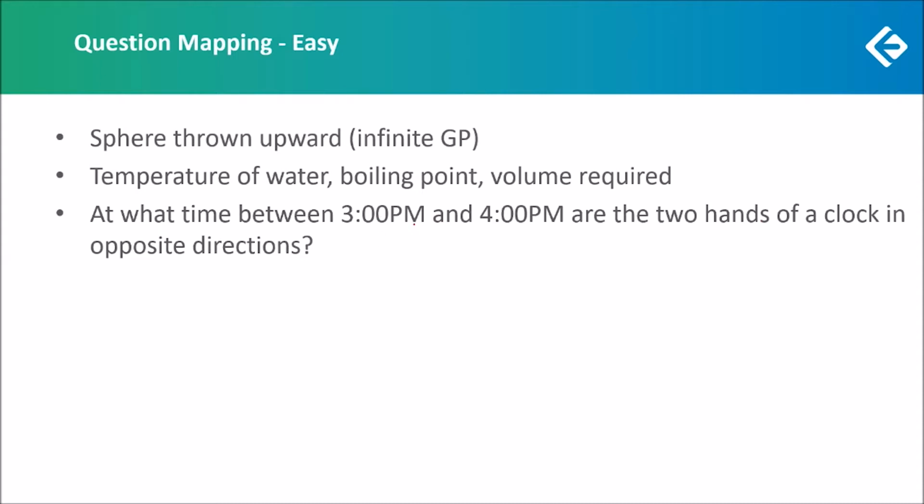At 3 p.m., the hour hand is 90 degrees ahead of the minute hand. And for opposite directions, we want 180 degrees to be between them. So total of 90 degrees plus 180 degrees, that would have been the distance. And then we know the relative speed is 5.5 degrees per minute. In that way, we could have found the time. A standard question should have been attempted.